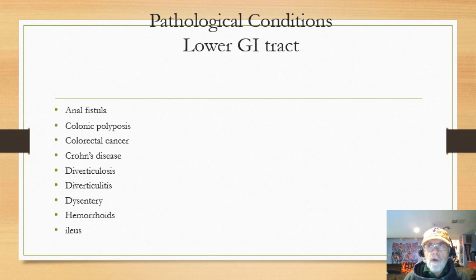Ileus. Ileus is a term where we mentioned before that when things move through the intestinal tract, they move because the nerves of the intestinal tract will squeeze. Okay. What happens though is sometimes those nerves stop working for one reason or another, after surgery, after injury, or something like that. And when they stop working, it's called an ileus. What happens is the bowel can't move the material through it, and it all sits there and starts to accumulate, and the bowel starts to stretch and stretch, but nothing's moving. It's sort of like a crowded highway with an accident where nobody moves. Okay, and that's what happens with the ileus.